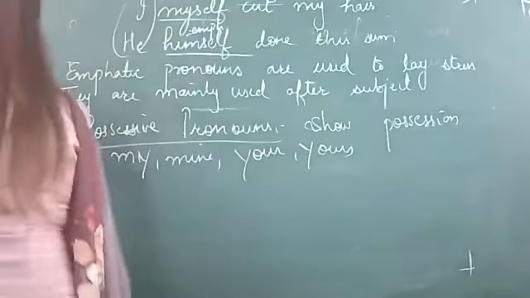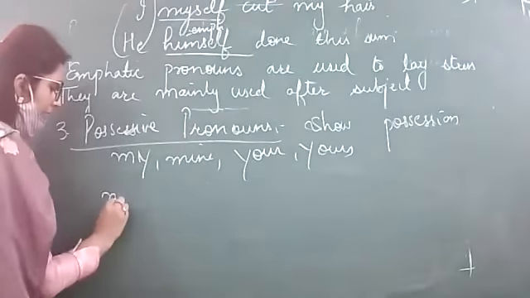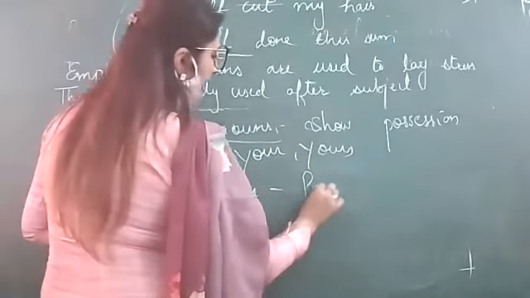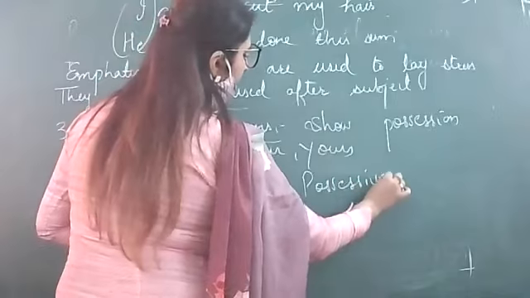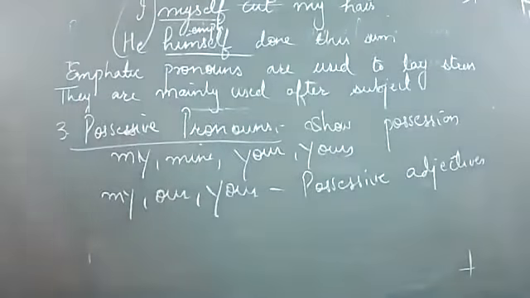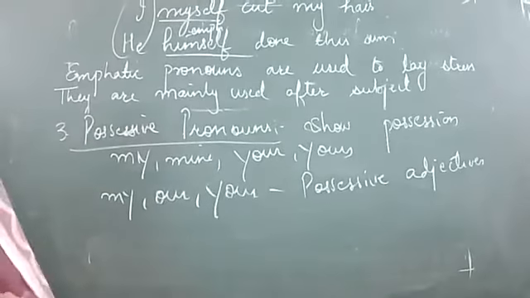Now if we talk, suppose this is my pen, this is my car, this is your notebook, this is your desk. Here my and your are adjectives, possessive adjectives. What are they? They are called possessive adjectives. So you come to know.